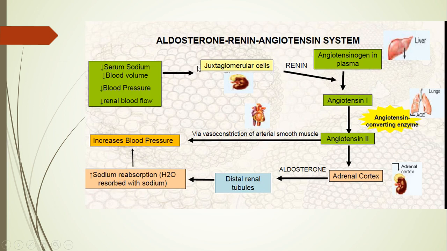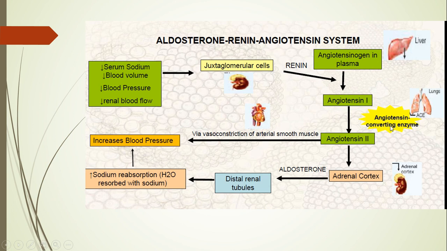Now this is the aldosterone renin-angiotensin system, which is working collectively in case of low serum sodium, low blood pressure. There will be the production of renin, and the angiotensinogen in plasma is converted into angiotensin 1.